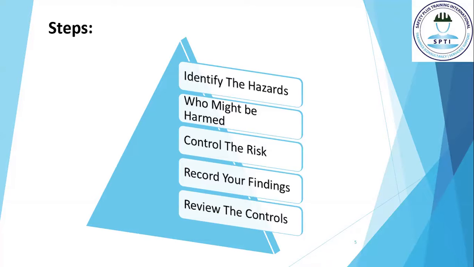Which steps are involved in risk assessment? There are 5 steps in risk assessment. We will discuss each of them in the next slides. The first one is to identify the hazard. The second is who might be harmed. The third one is how to control the risk. Then how to record your findings. And finally, review the controls.